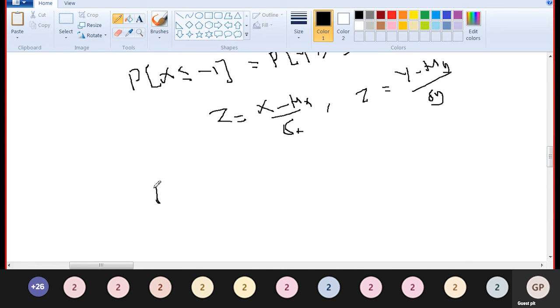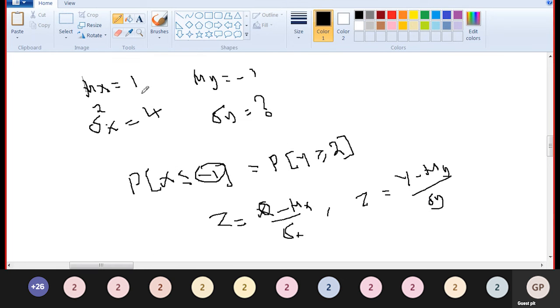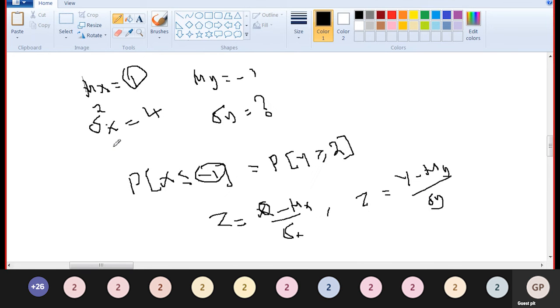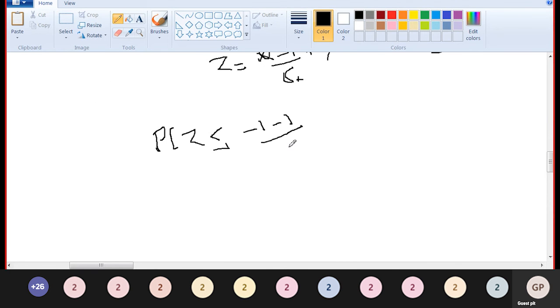P of Z less than or equal to (-1 minus mu x) divided by sigma x. Sigma x squared is 4, so sigma x is 2.